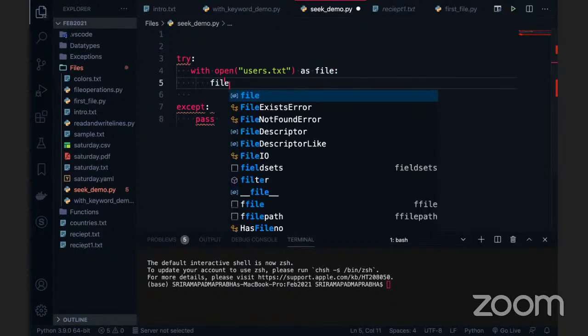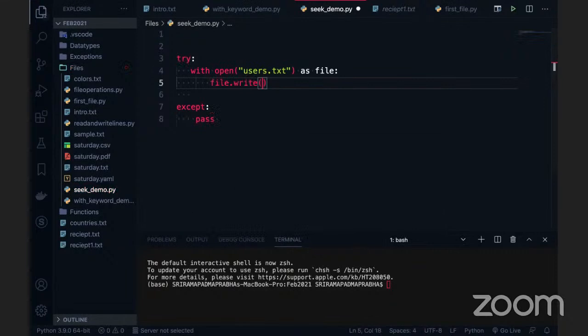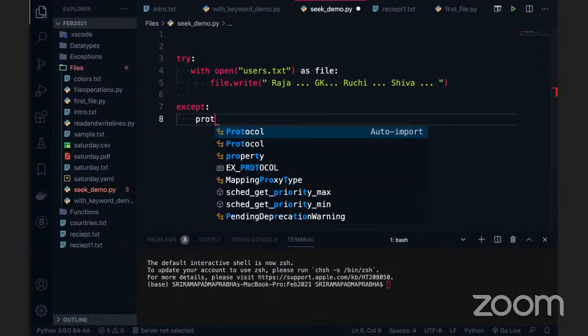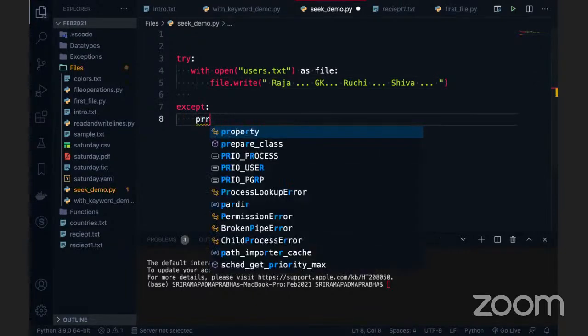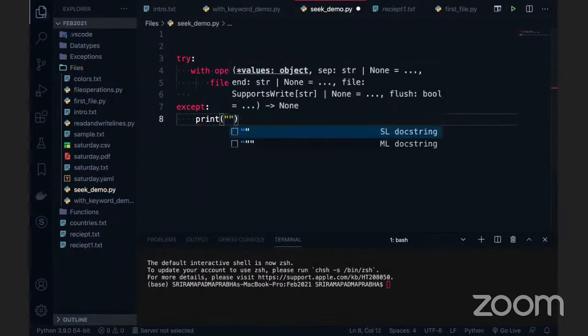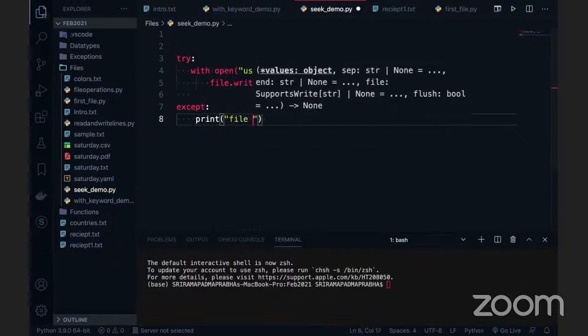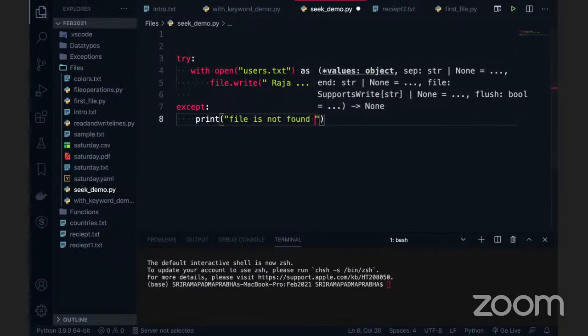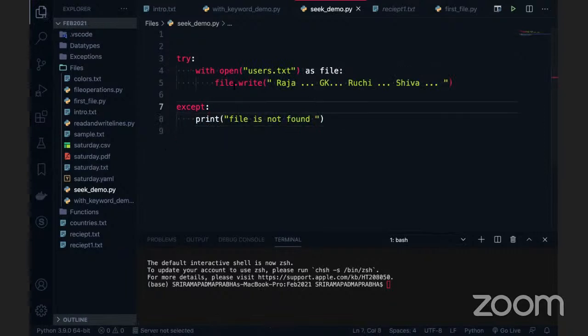When you are going to write the content, you can just use the write function. Just write here users: Raja is one user, GK is another user, Ruchi and Shiva. These are the users which I'm mentioning here. In the print statement, we write that the file is not found. This is an exception, generally we can use it. So file.write Raja, GK, Ruchi, Shiva, which I have given to write into this.